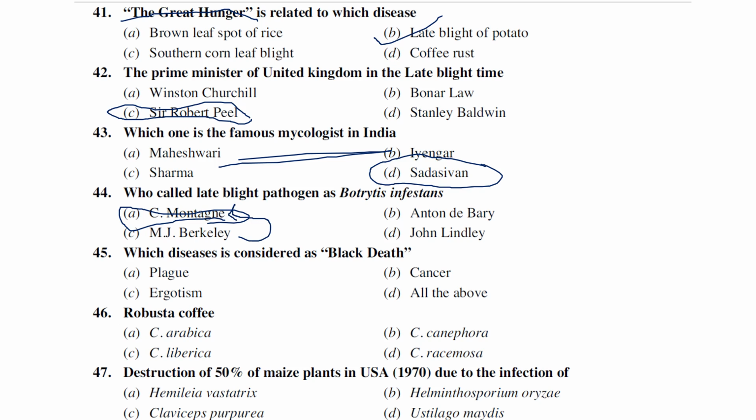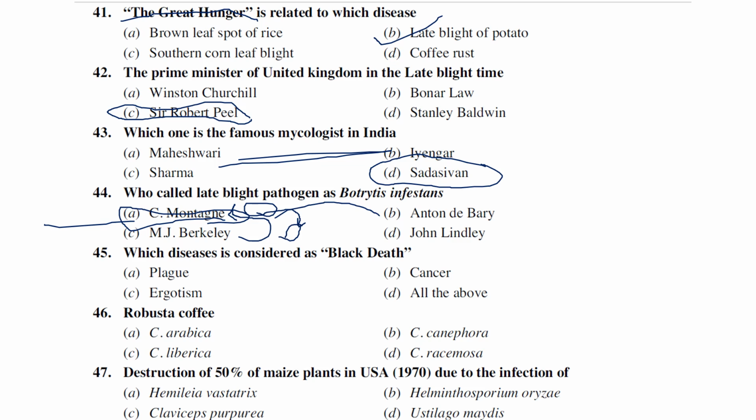But whatever kind of spores were observed, the same kind of spores Montagne also observed, and he sent back a letter to Berkeley, and he took one further step. Montagne took one further step and named the pathogen Botrytis infestans. Later the name was changed or revived to Phytophthora infestans by Anton de Bary in 1876. So the name Botrytis infestans for the late blight pathogen was given by C. Montagne.